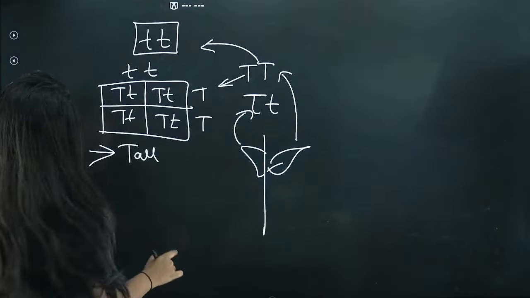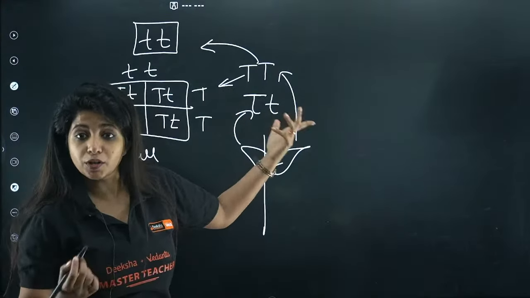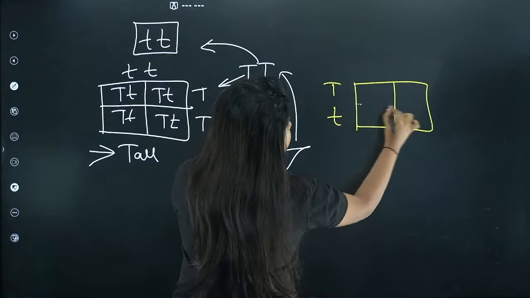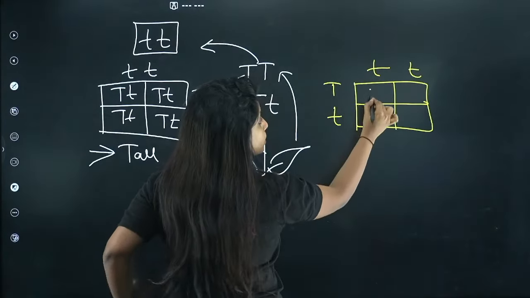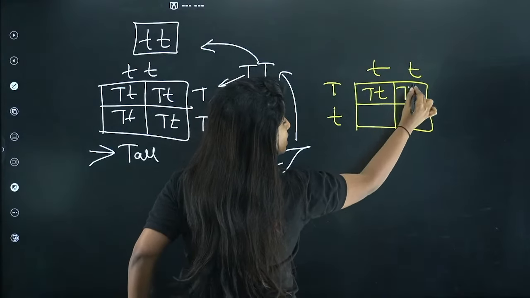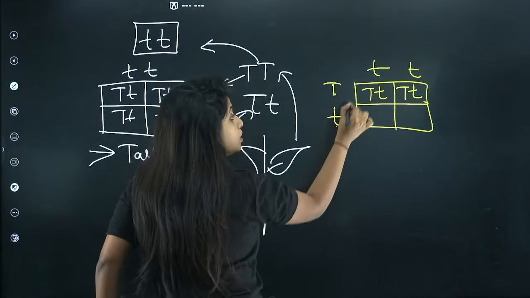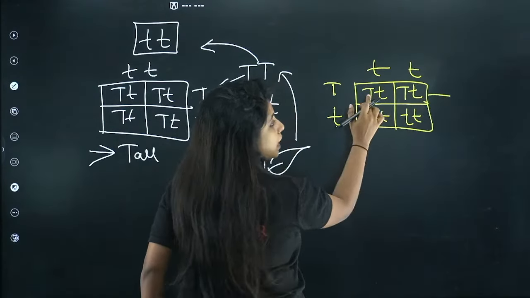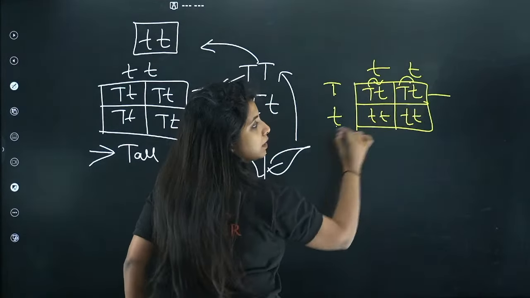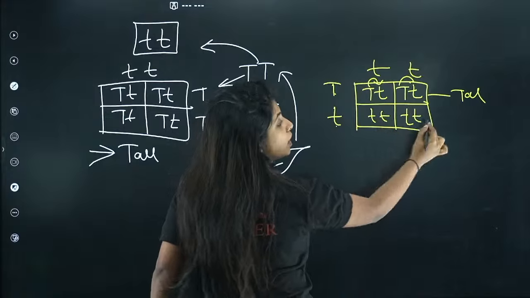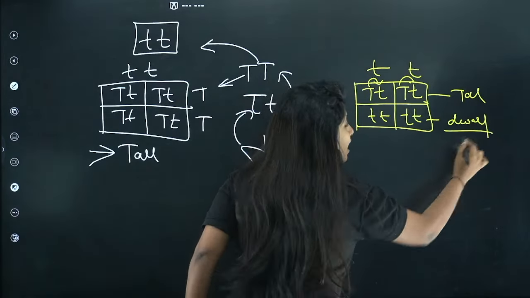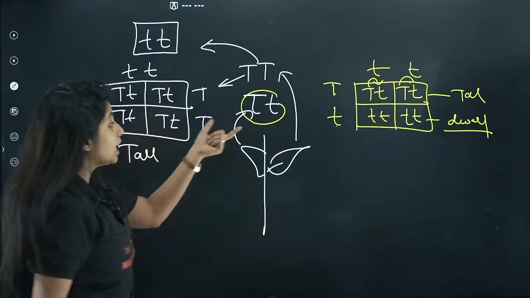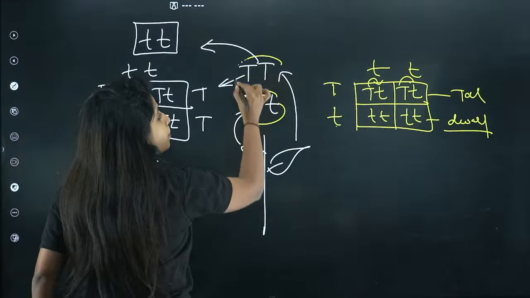On the other hand, if I cross this, let me see what is going to happen. Capital T, small t over here, I make the Punnett square. The recessive parent remains the same. When I cross this with this, I get capital T small t. This with this, again capital T small t. But when I cross this with this, I get small t, and this with this, again small t. So two of them are tall because you have the dominant trait, but two of them are going to be dwarf. When I get progenies like them, I understand the plant is like this. When I get progenies all tall, I understand the plant is like this.